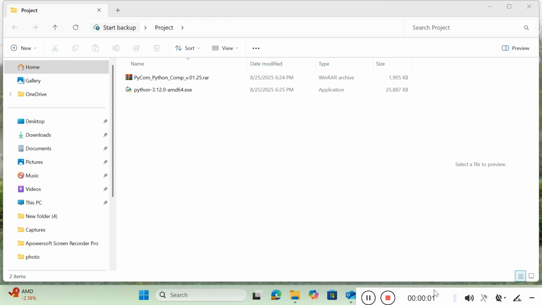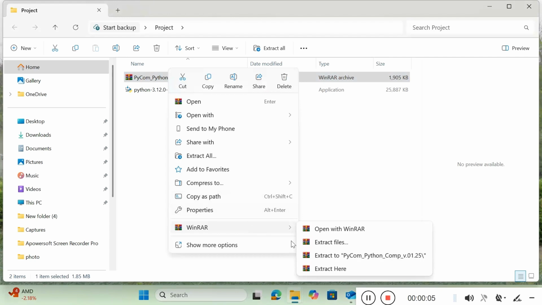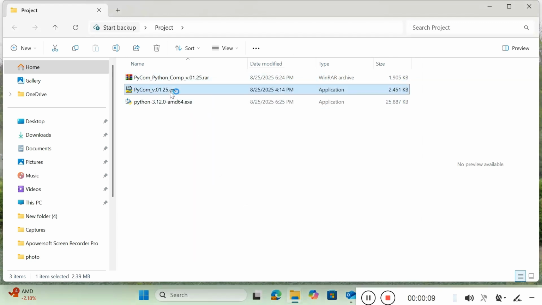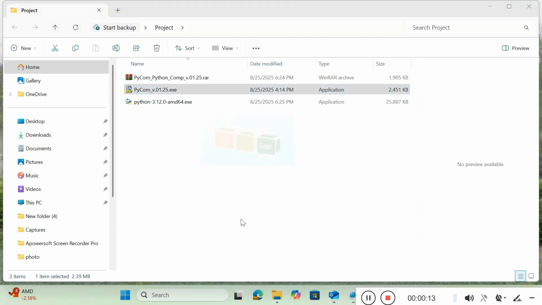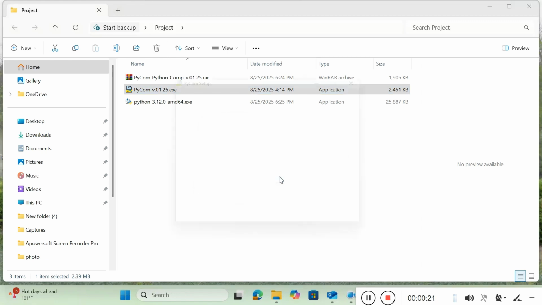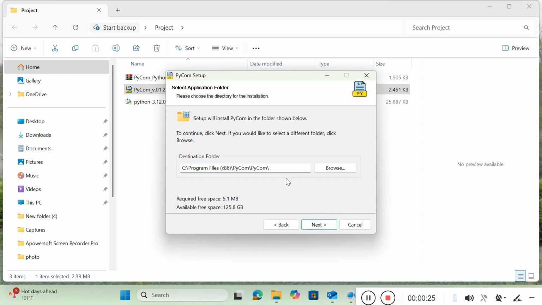Once downloaded, the software will come in a compressed format. Use any tool like WinRAR to extract it. Double-click on the PyCom file to begin installation. Choose your language, click Next, accept the license agreement, complete the setup.